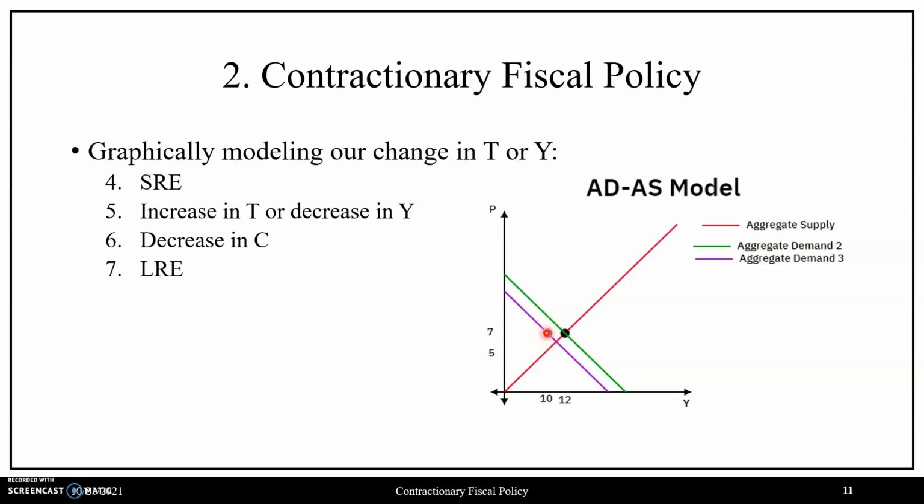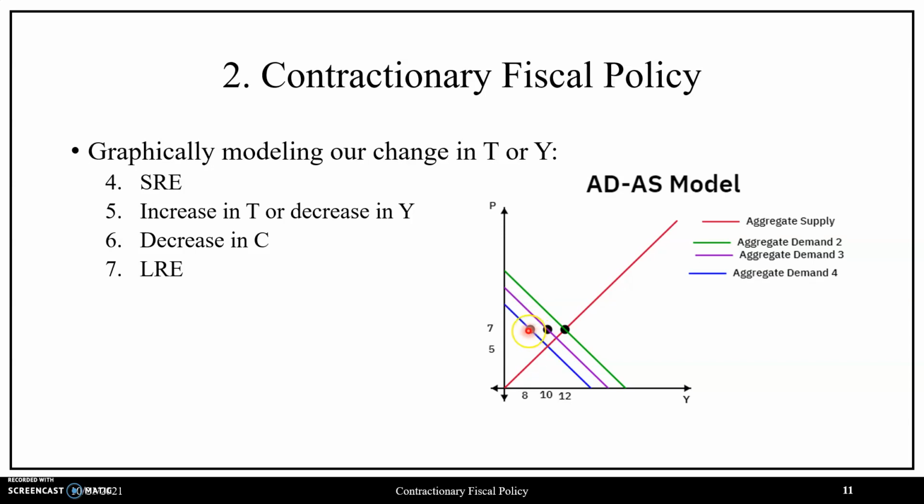makes its way through the circular flow, we'll expect a secondary shift in consumption, in which we'll have a secondary shift in aggregate demand as a result, going from AD3 to AD4, where holding the average price level fixed, we have an additional decline in consumption by a value of 2. So our initial change in consumption was 2, and the secondary change in consumption was also 2, so our AD excess value of 4 has been achieved, such that after adjustment, we will then have movement down the AD4 curve until we